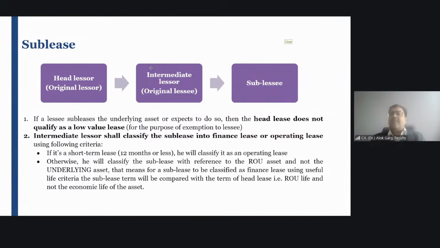Friends, for example, there is a lease contract between A and B. Okay. So who is A? A is the head lessor. A is known as a head lessor, or a lessor, original lessor.